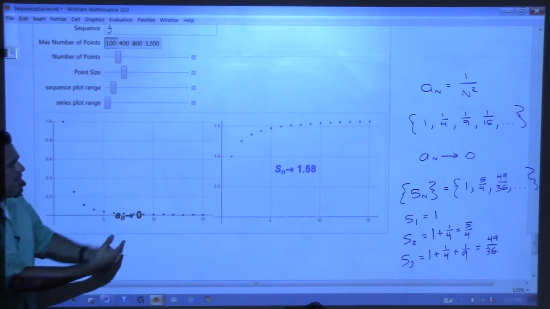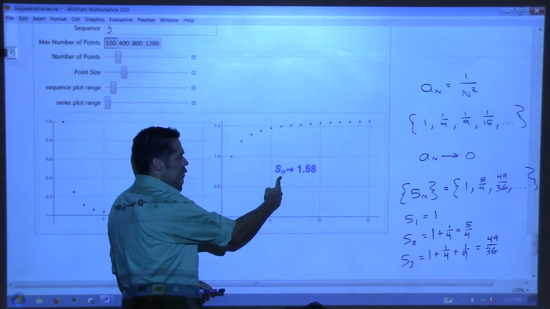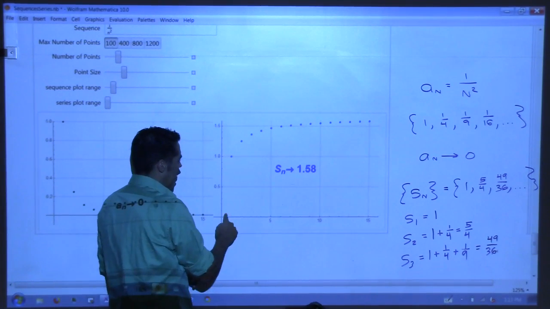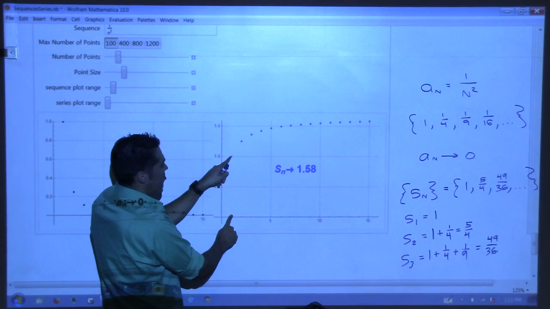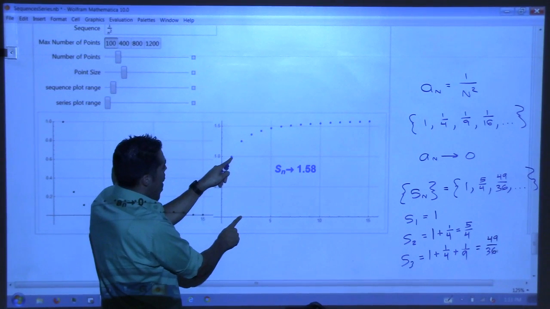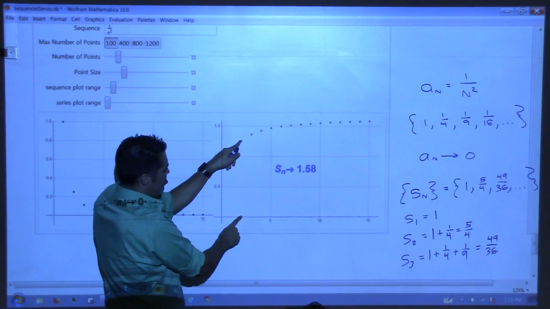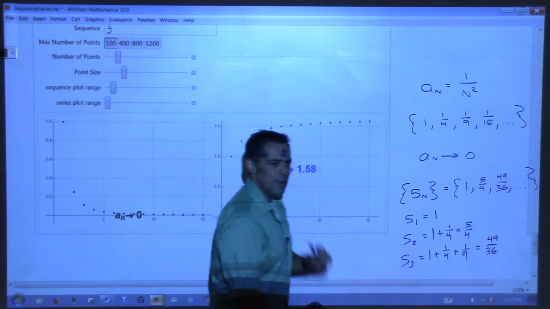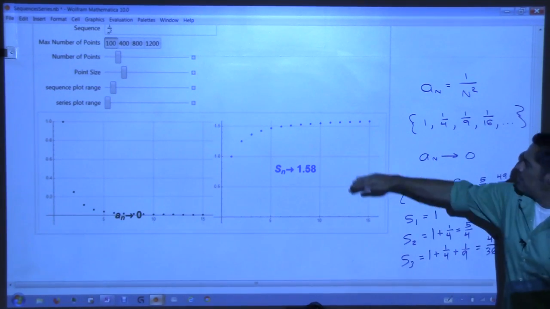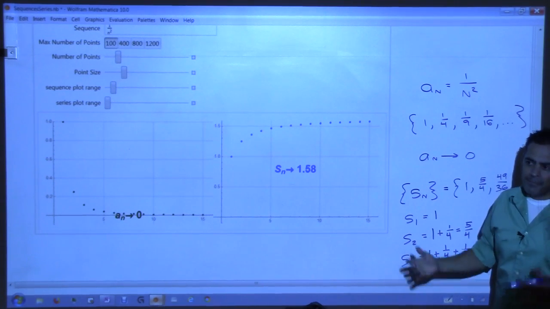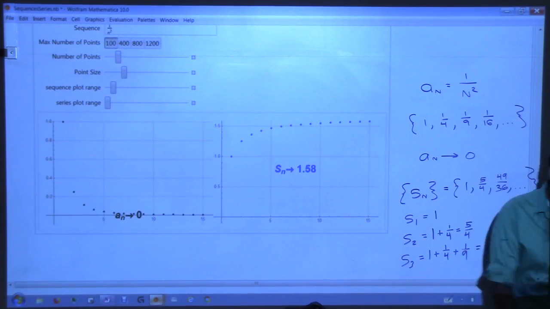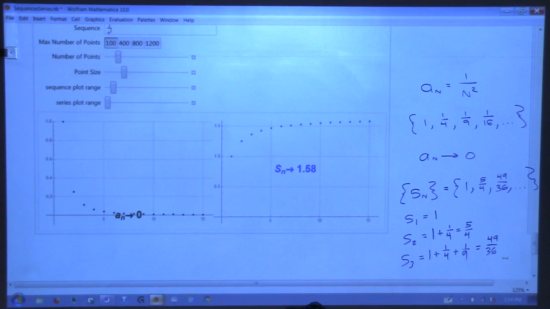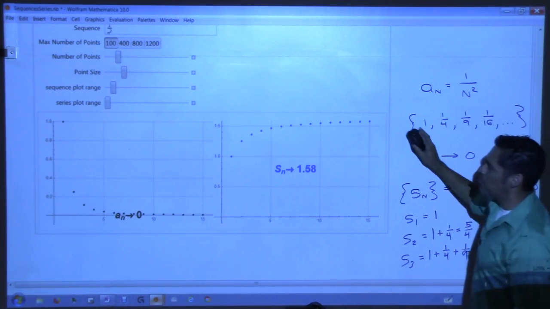But when we look at the sequence S sub n, look at that, right? What do we get? First we got 1, then we got 5/4, which is here. Then we got 49 over 36, we think, right? And then look at what this one is doing. Does this look like it's converging or not? Maybe, I don't know. We want to know, is it going to a number?